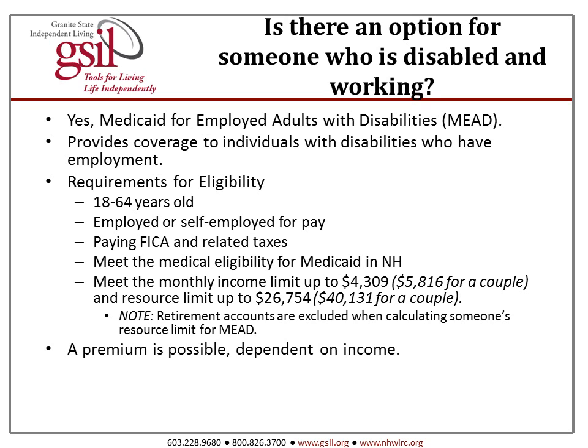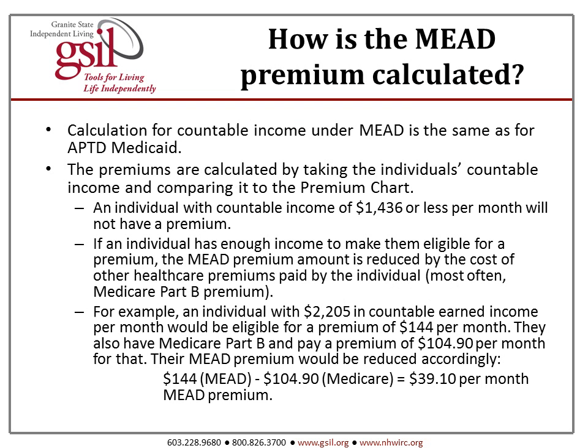You must be paying FICA and related taxes, meet the medical eligibility for Medicaid in New Hampshire, and meet the monthly income limit of up to $4,309 for an individual and the resource limit of up to $26,754 for an individual. Retirement accounts are excluded when calculating someone's resource limit for MEAD. A premium is possible depending on income.